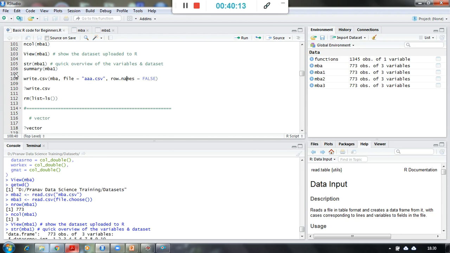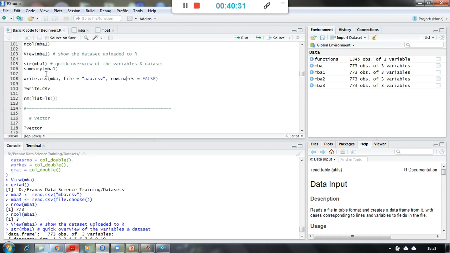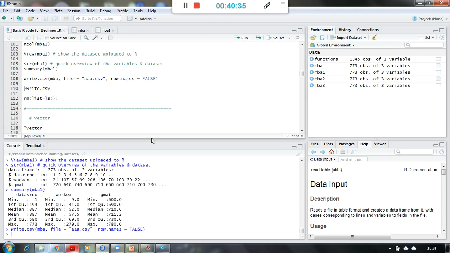So I'm saying over here that I don't want these numbers to be repeated, and that is why I'm saying row names to be false. If I am writing this file and these numbers are repeating, because data serial number is a column, these are row names, and in Excel by default I am having this first column available. So if I write this, I will show you.